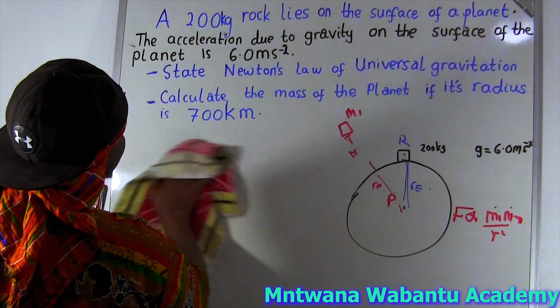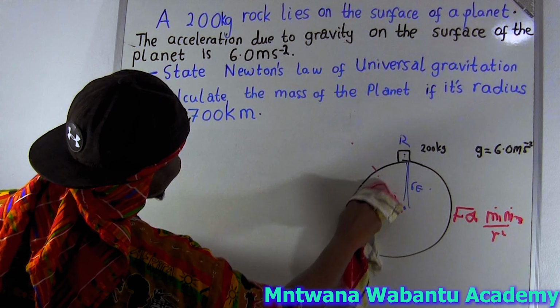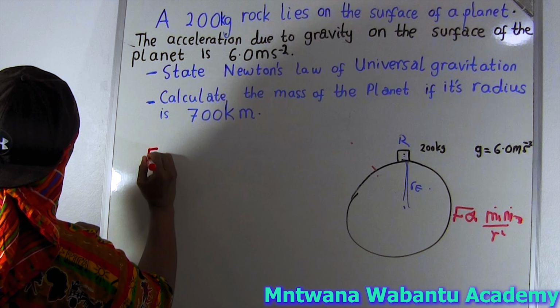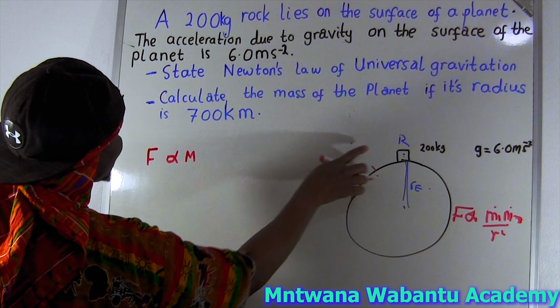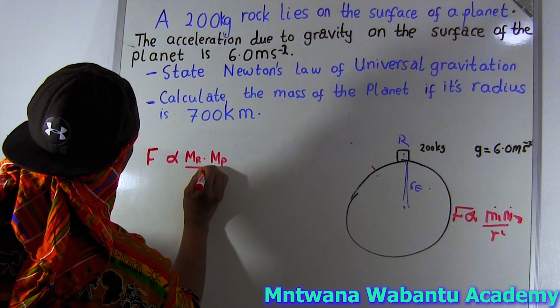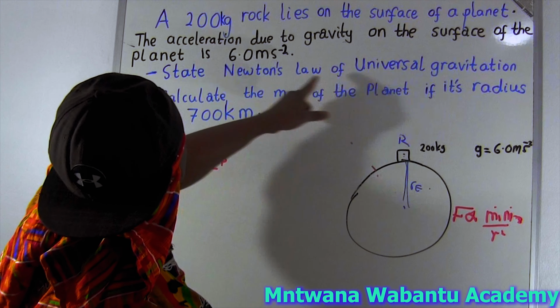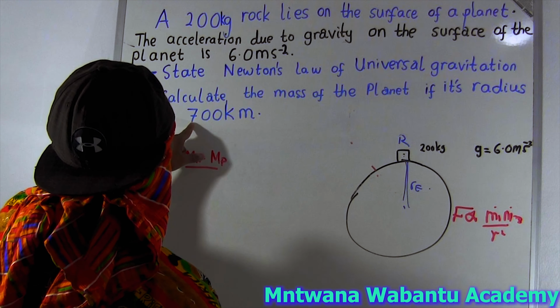Now, this object, the rock, is on the Earth's surface. So we're going to say force is directly proportional to the product of the masses, the mass of the rock and the mass of the planet, over the distance between them. But what is the distance between them? They give us the acceleration due to gravity on the Earth's surface, and we need to calculate the mass of the planet.